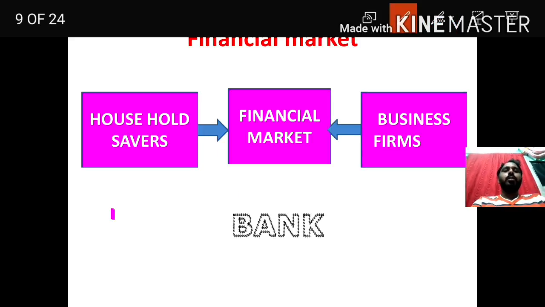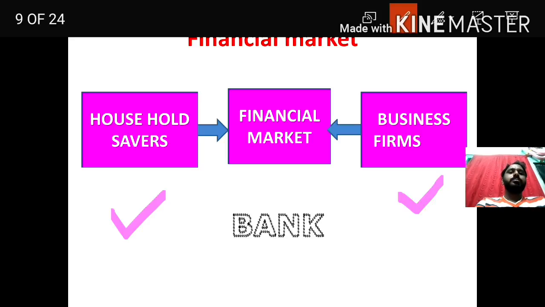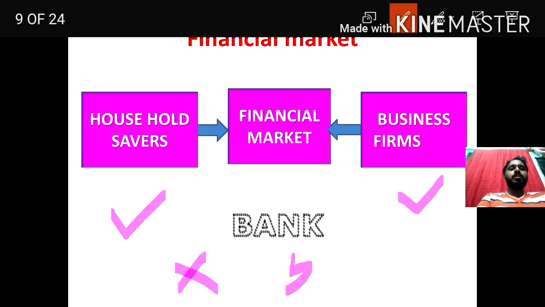Children, look here. Household savers and business firms. For example, let us say Mr. X has a monthly salary of 25,000 rupees. After completing all the expenditure, he is saving 5,000 rupees. How much is he saving? 5,000 rupees he is saving.